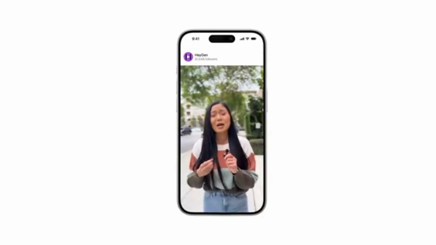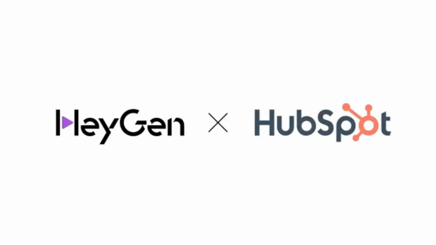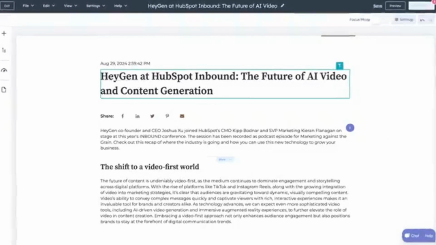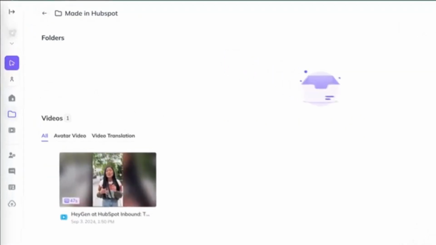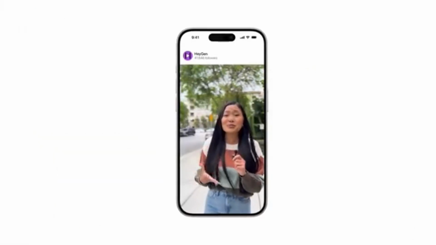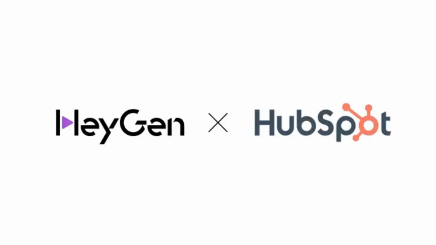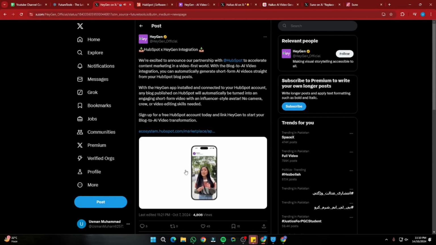And they have also given us a demo video, showing how it's going to look. You take a blog, come into HeyGen, and you'll get the option to convert your blog into video. With just a few clicks, you'll be able to convert your blog into video, which will be very good for social media platforms like YouTube, TikTok, and enhancing SEO through multimedia content, okay?